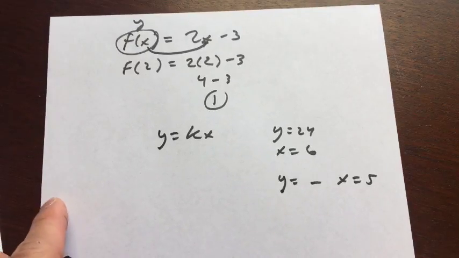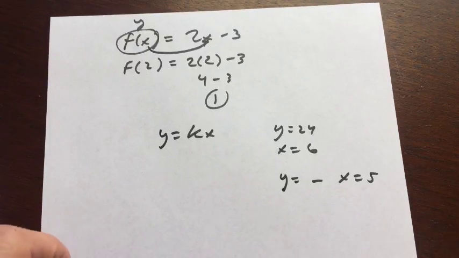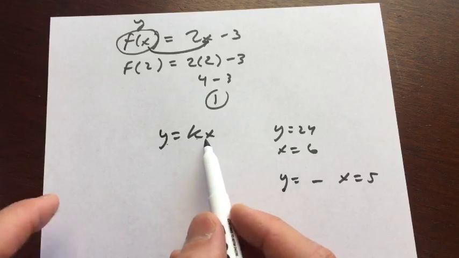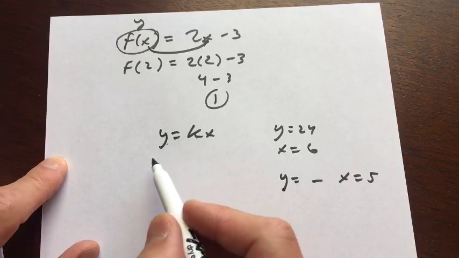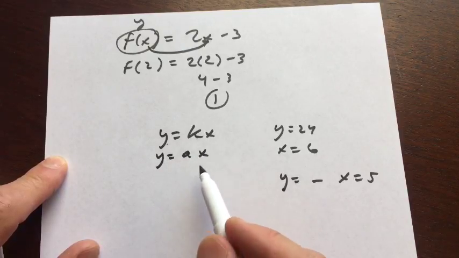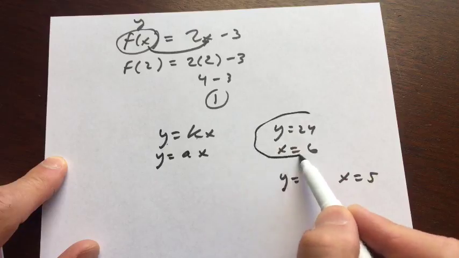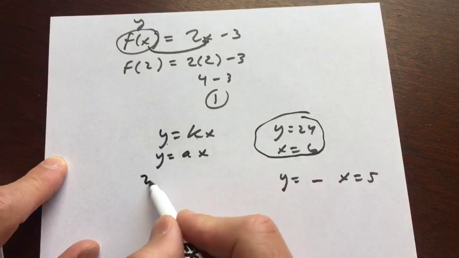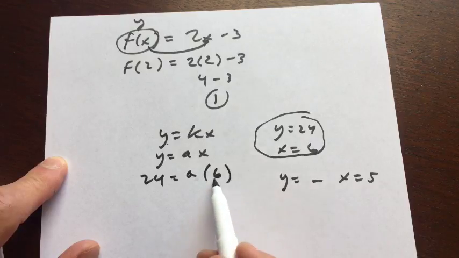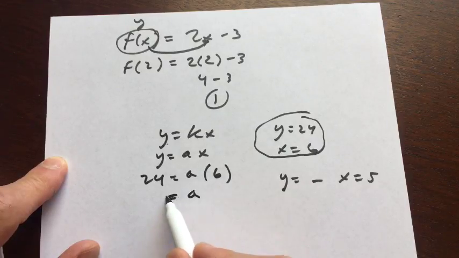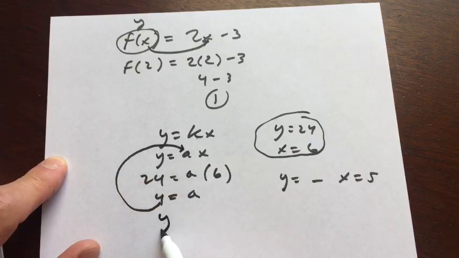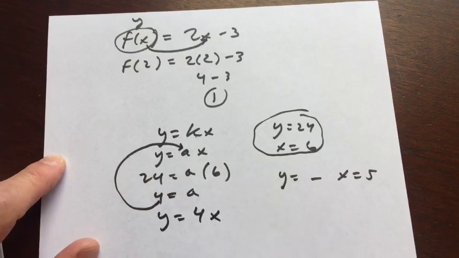Okay, Lou's asking us about direct variation equations. So this is what they call y varies directly with x. And k is your constant of variation. Some books use the letter a, so y equals a times x. But the key here is they give us a hint. They say when y is 24, x is 6. So if we divide both sides by 6, it looks like a equals 4. Then you just have to put that 4 back in for a. So now you've got y equals 4x.